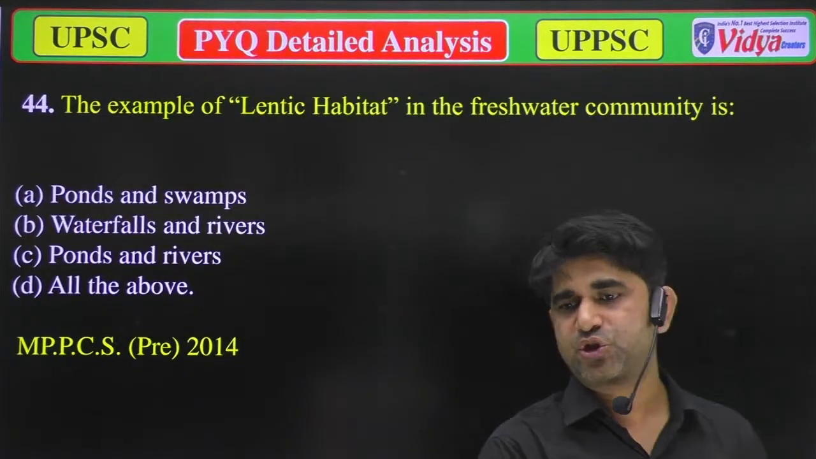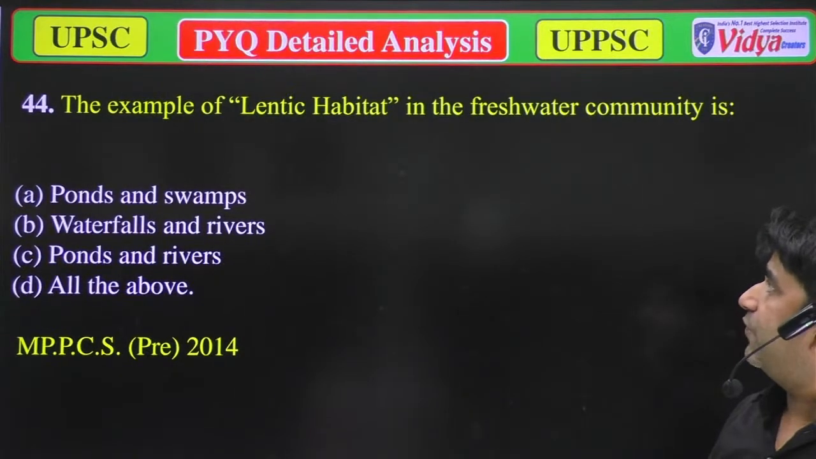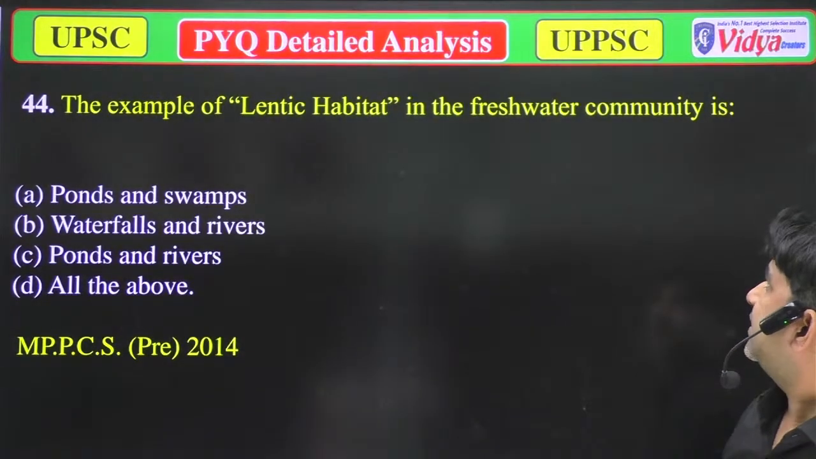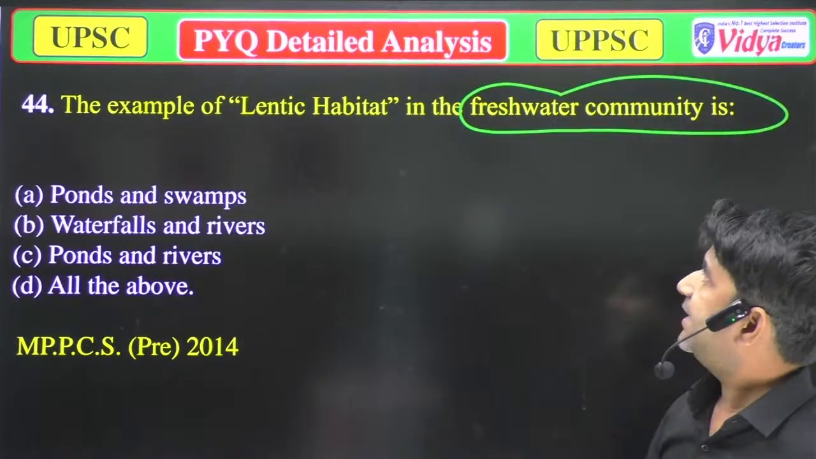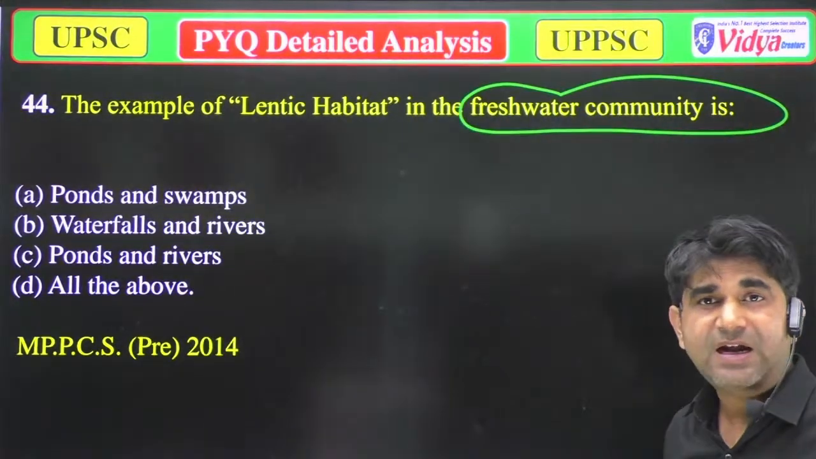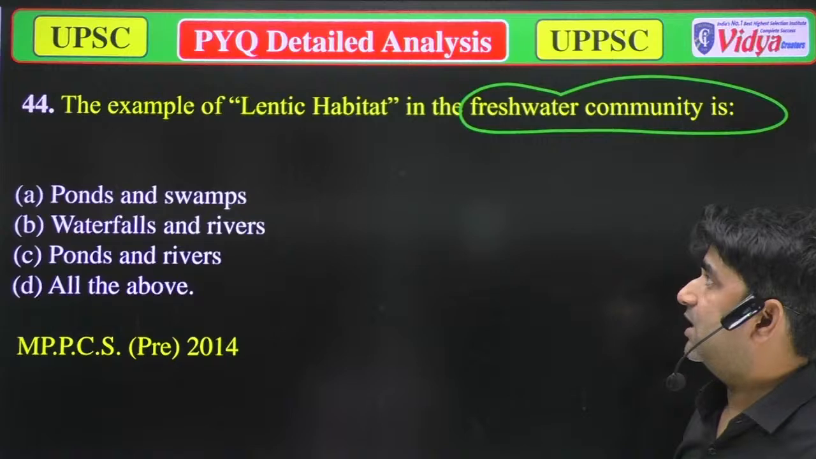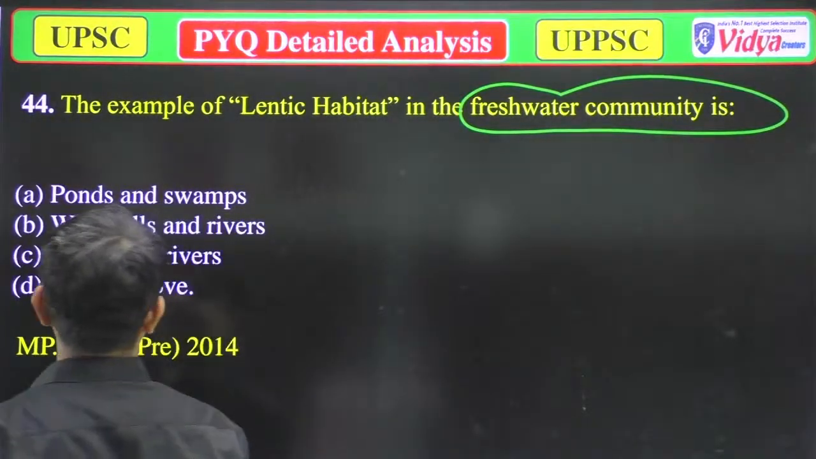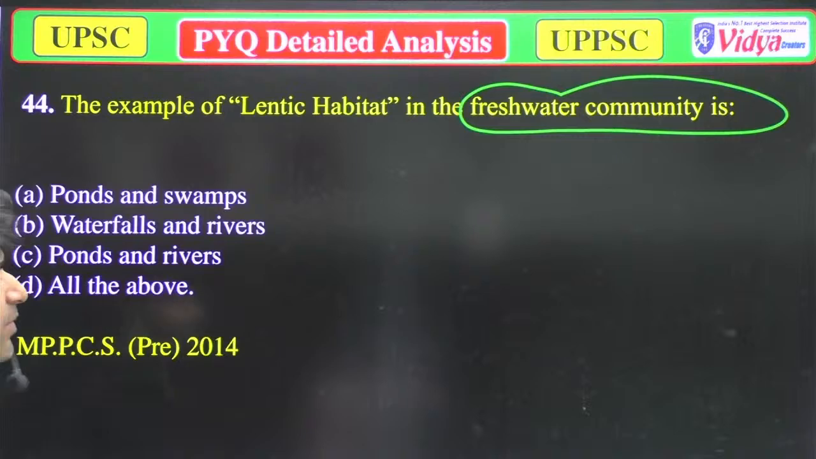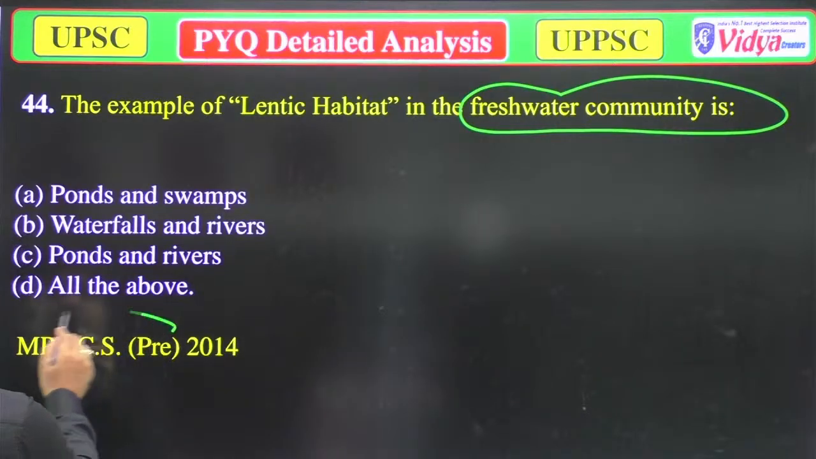Our next question is, the example of lentic habitat in the freshwater communities. This is lentic, not lotic. A, ponds and swamps. B, waterfalls and rivers. C, ponds and rivers. And D, all of the above. And that question was asked in the MPPSC 2014.